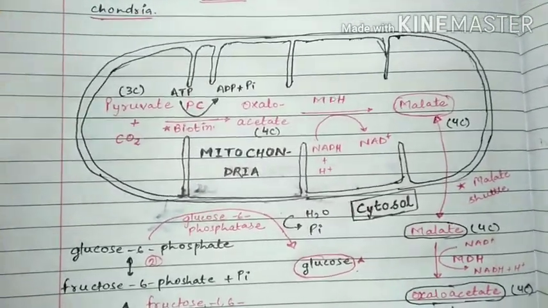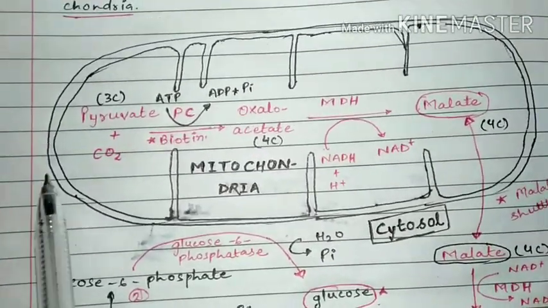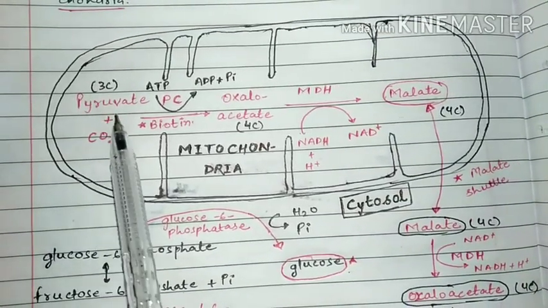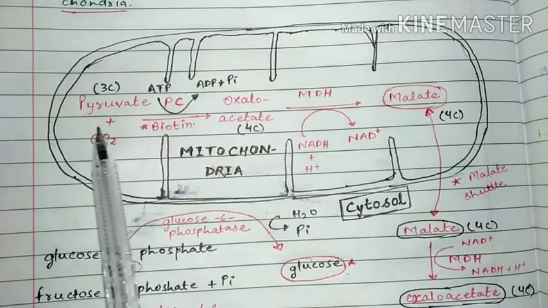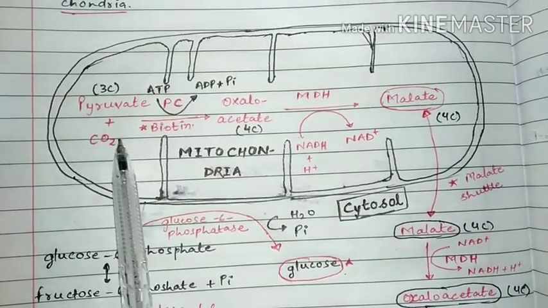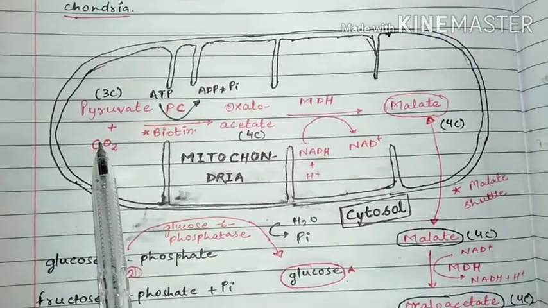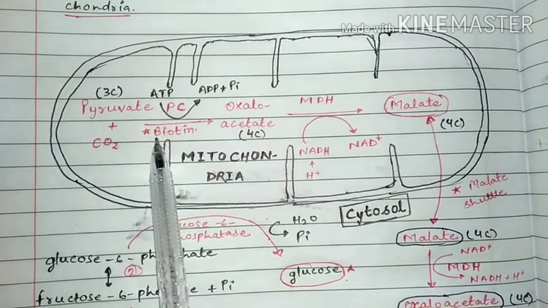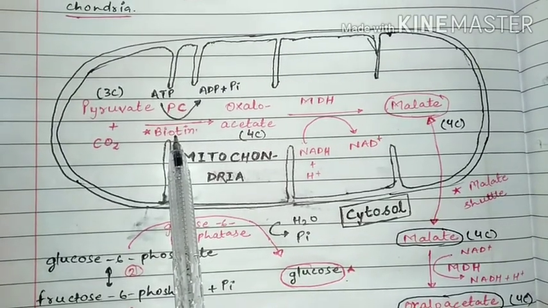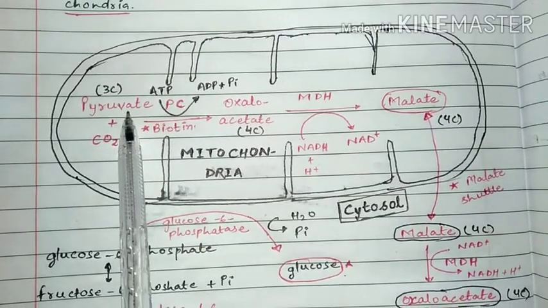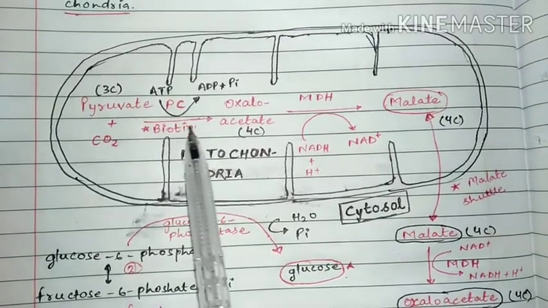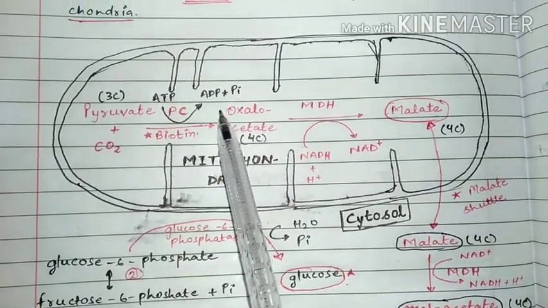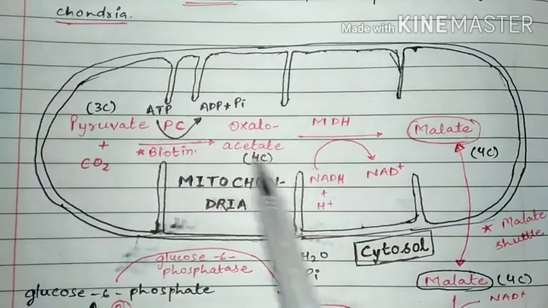So student, let's start now. As you know, pyruvate has three carbons. That pyruvate gets combined with carbon dioxide, and this biotin is the carrier of the carbon dioxide. It carries the carbon dioxide to react with the pyruvate, and for this reaction we require one ATP molecule which converts into ADP and Pi.